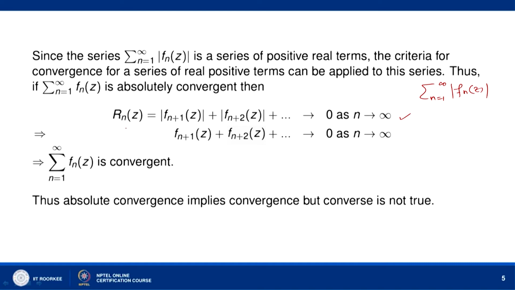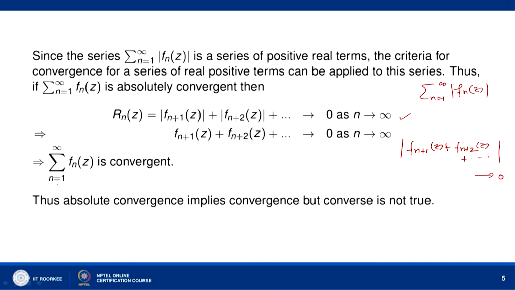So, when R n z goes to 0 as n goes to infinity, and R n z consists of the absolute values of f n plus 1 z, f n plus 2 z and so on, it follows that f n plus 1 z, f n plus 2 z and so on also go to 0, because the modulus of the sum is at most the sum of the moduli.